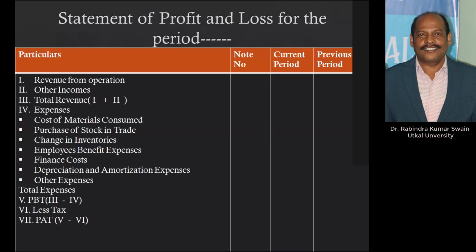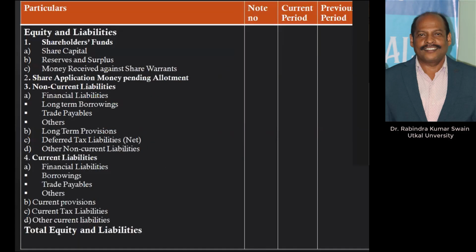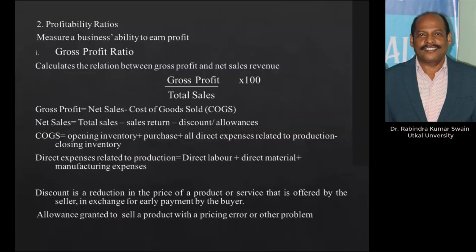Other direct expenses may be included in employee benefit expenses like wages, and factory expenses might be included in other expenses. If you take these, then you will get cost of goods sold.